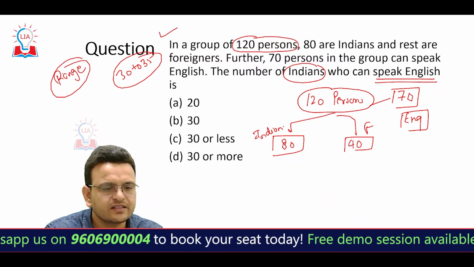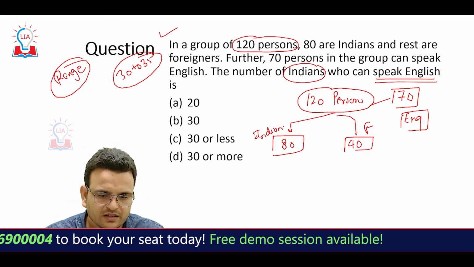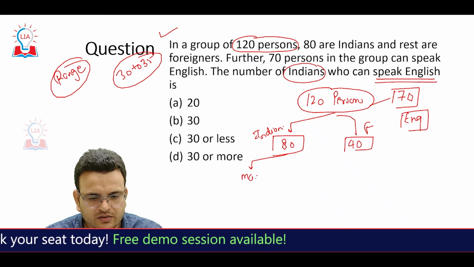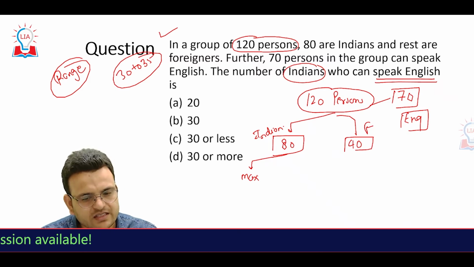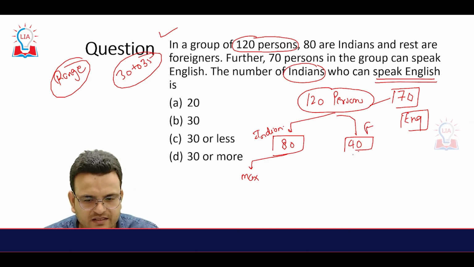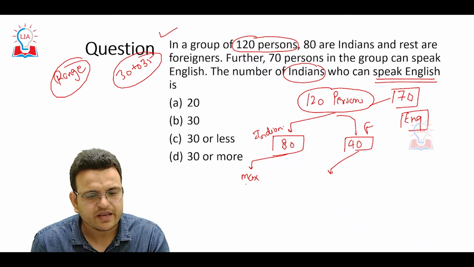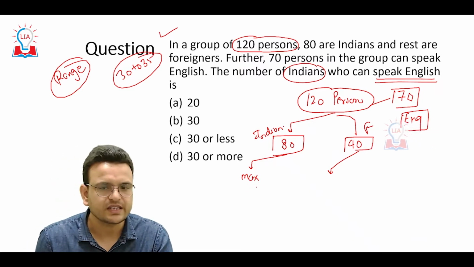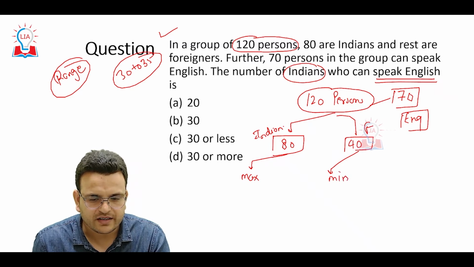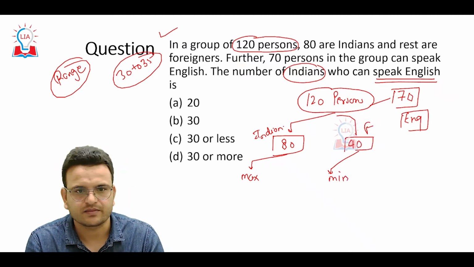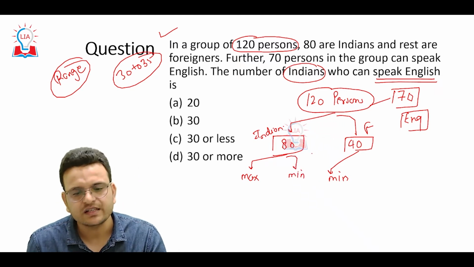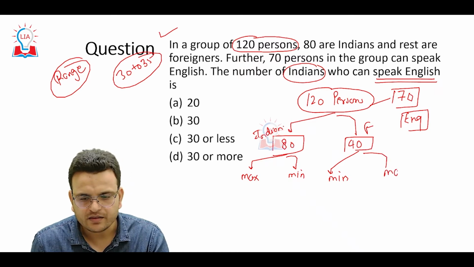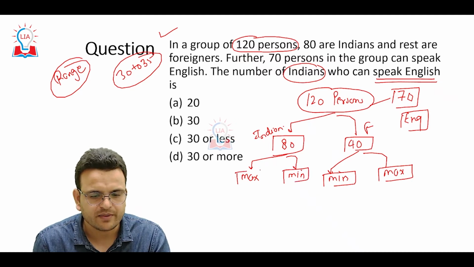To find the maximum Indians who can speak English, we find the minimum foreigners who speak English. Same way, to find the minimum Indians who can speak English, we find the maximum foreigners who can speak English. This is the concept you have to remember whenever such questions come.